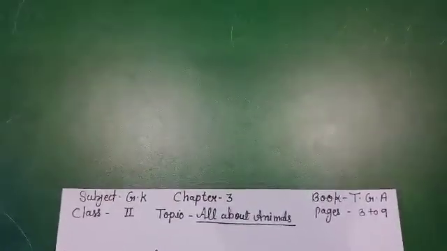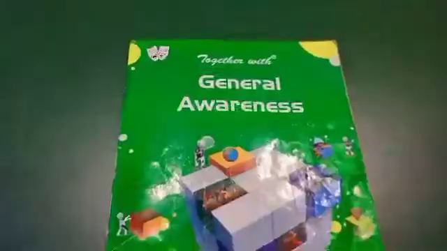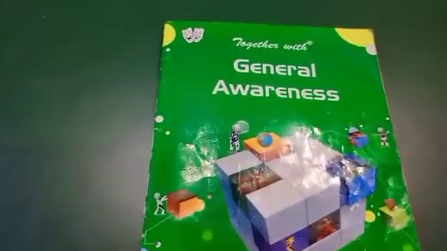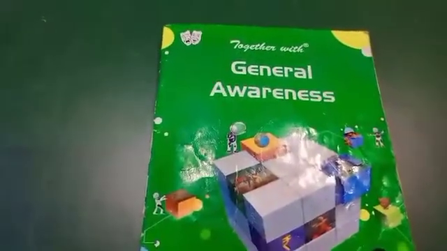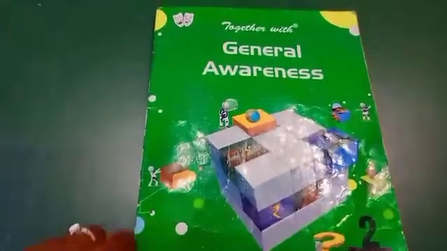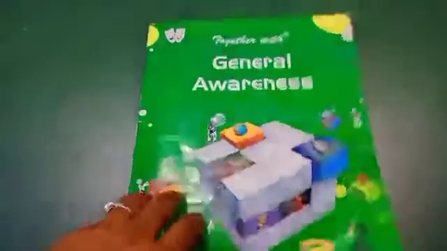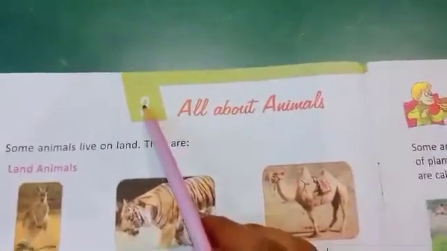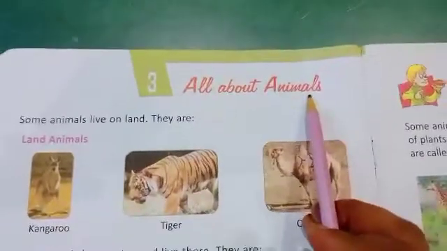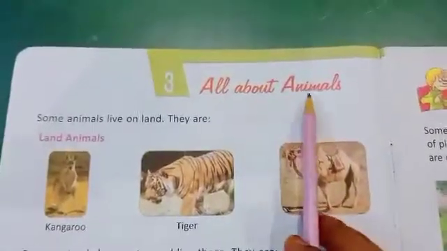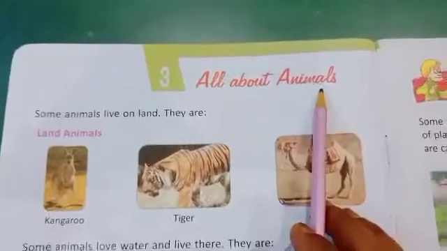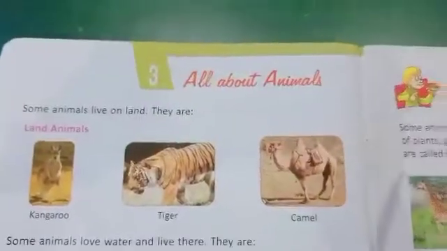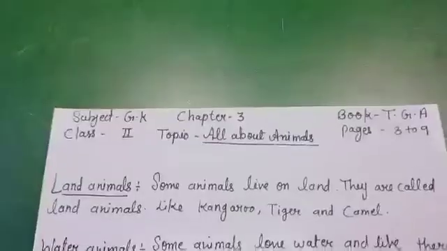Now children, I will show you your course book. This is your course book, Together with Journal Awareness for class 2. And children, this is your today's topic. Chapter number 3, all about animals. In this chapter, we will learn more about animals. Okay, so now let's start.